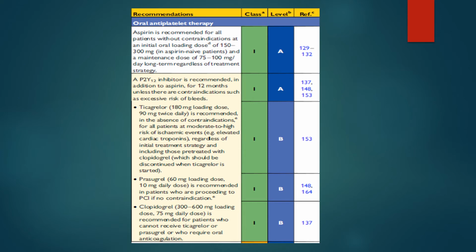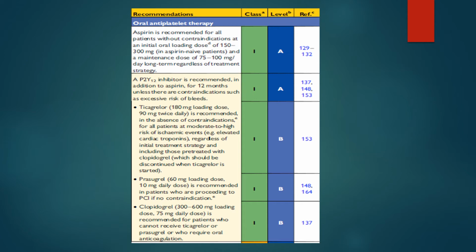A P2Y12 inhibitor is recommended in addition to aspirin for 12 months, for all patients with non-ST elevation myocardial infarction, unless there are contraindications, such as bleeding, for example. The doses are ticagrelor 180 milligram loading dose, then 90 milligram twice daily, in absence of contraindication, for all patients at moderate to high risk of ischemic events, regardless of initial treatment strategy, and in those pre-treated with clopidogrel. If the patient has been given a loading dose of clopidogrel, you can give him ticagrelor as well.